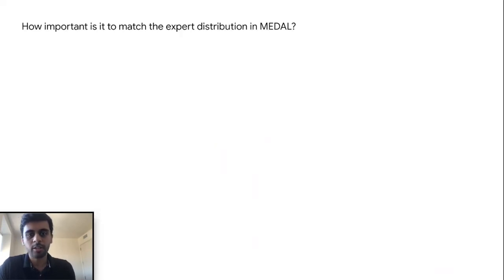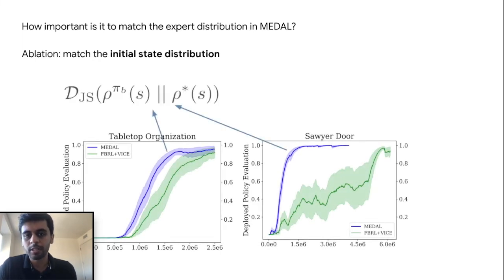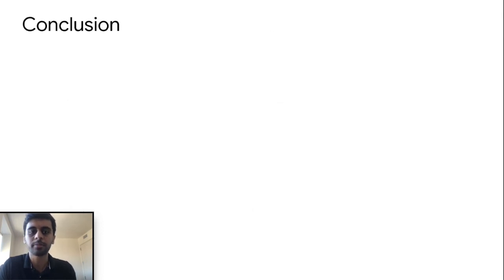To understand whether matching expert distribution is important, we consider an ablation where the backward policy learns to match the narrow initial state distribution. For two environments here, the blue curve represents MEDAL, where we minimize the divergence to the expert state distribution, and the green curve minimizes the divergence to the initial state distribution. This ablation suggests that matching the demo distribution results in substantial speedup, giving additional evidence for wider initial state distributions.